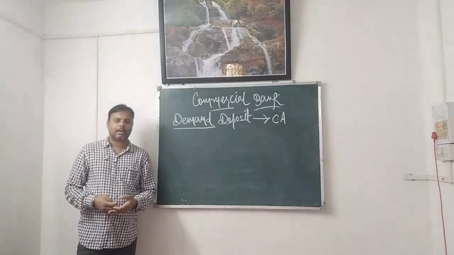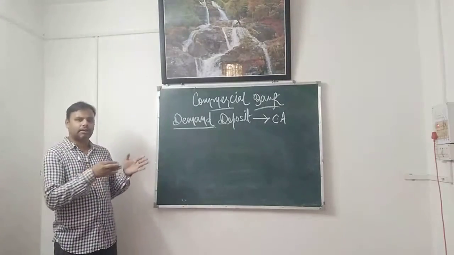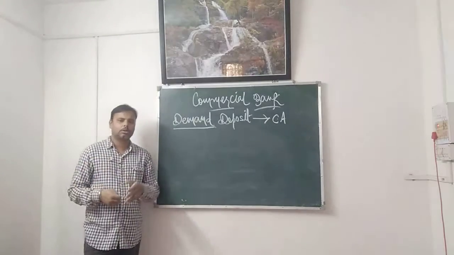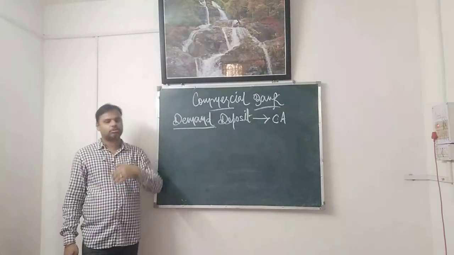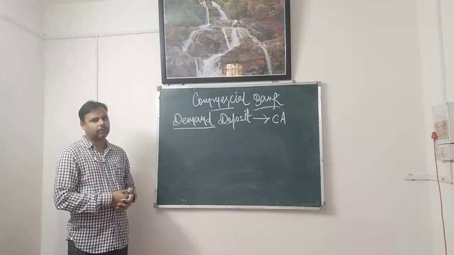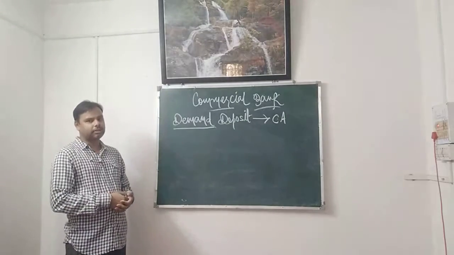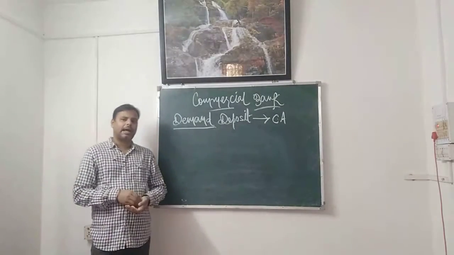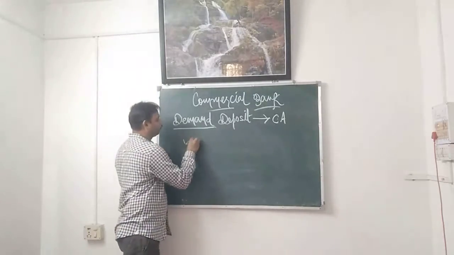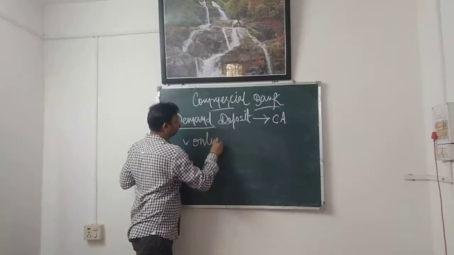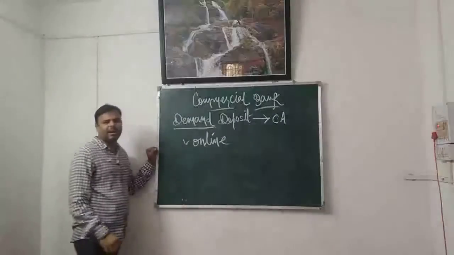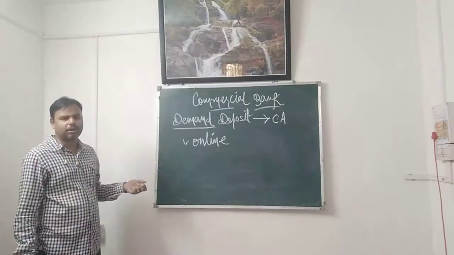Through any means I mean there are different modes, different mediums through which the withdrawal can take place, through which the deposits can take place. Like for example, in today's time, we have the online option. Online banking is there through which we can deposit, we can withdraw.